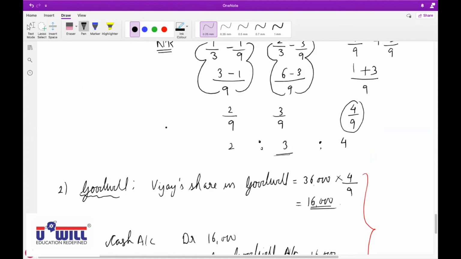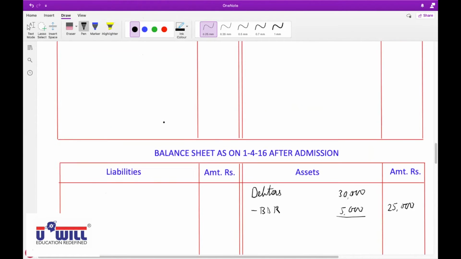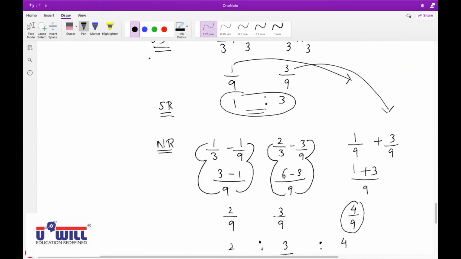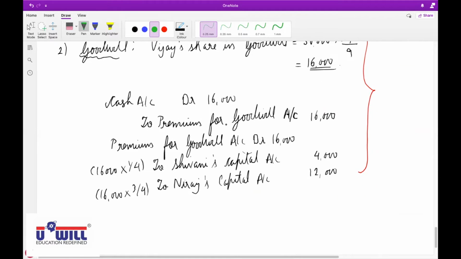Okay, sir. Now effects, everyone write down. In the cash account, debit side, to premium for goodwill 16,000, and premium for goodwill gets closed. Premium for goodwill account gets closed because of credit in one entry and debit in the second entry.